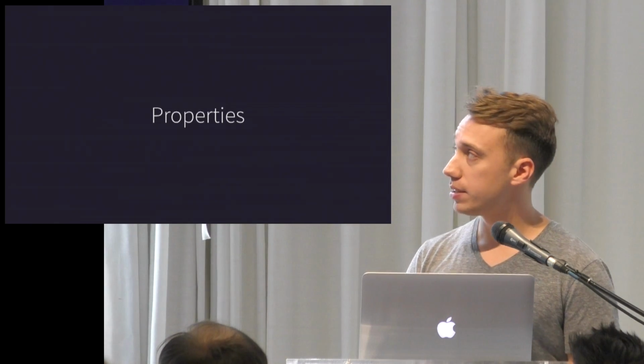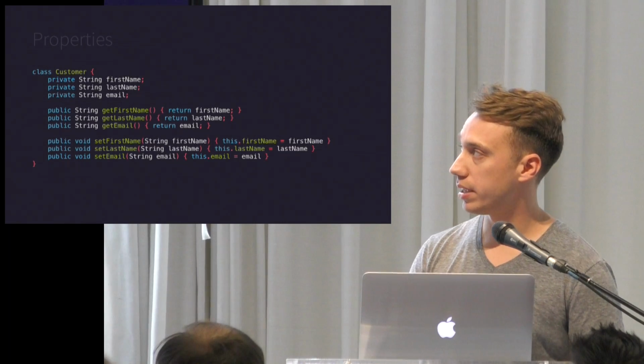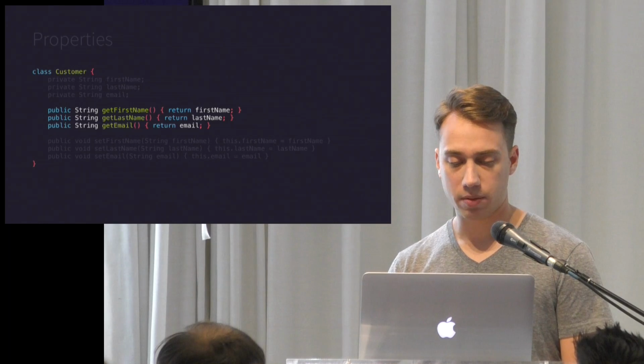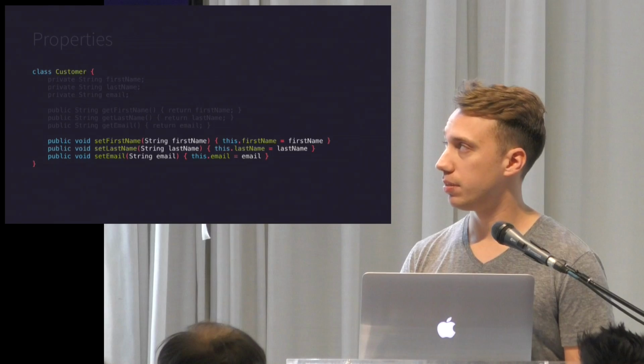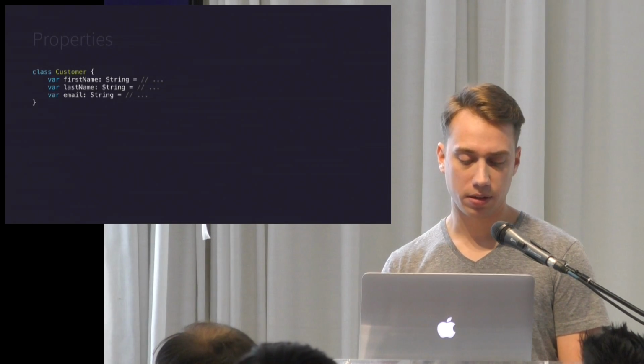Kotlin makes properties a language feature. So here's a typical Java bean class. We've got our private members, our getter methods, our setter methods. It's just 3 properties, and it's a lot of boilerplate. So Kotlin can do better.